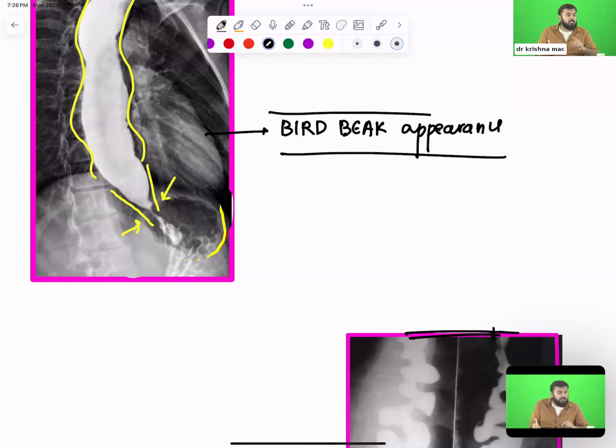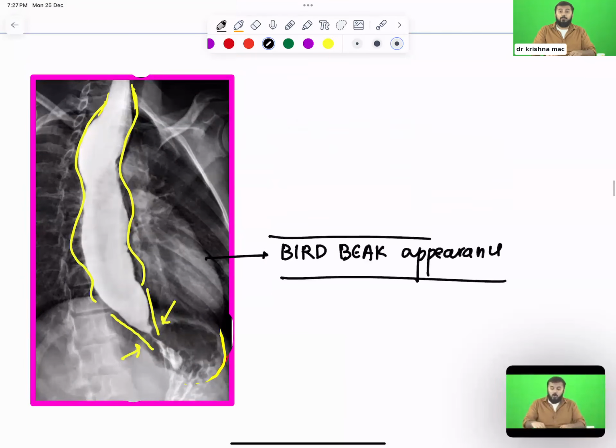So when such a patient comes to me and tells the doctor, whenever I eat any food, I'm vomiting it out, then the doctor has to say, okay, we will have to take an X-ray. Sir, but doctor, there are no bones inside the esophagus, right? How will you take an X-ray? I will use a special X-ray. First of all, I will give you one solution. The solution is called barium. You drink that solution, and it will coat your entire esophagus. Now I will take an X-ray. So this is called what? Barium swallow. That procedure is called barium swallow.